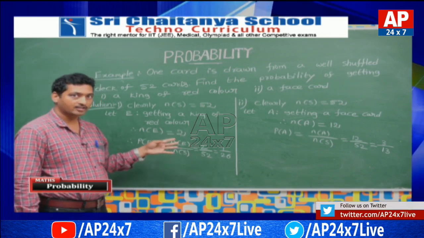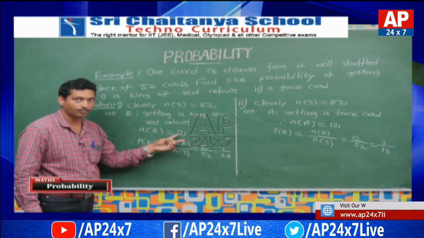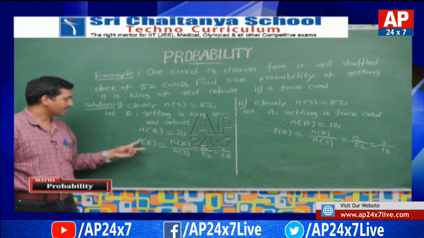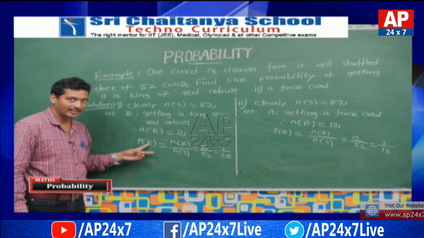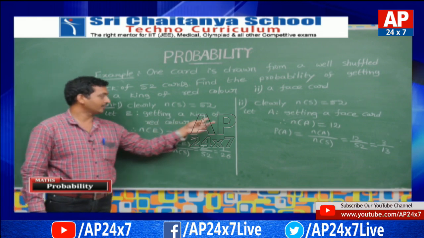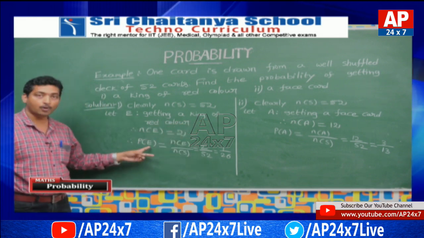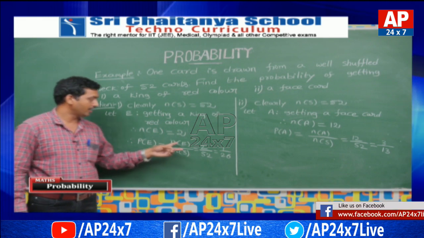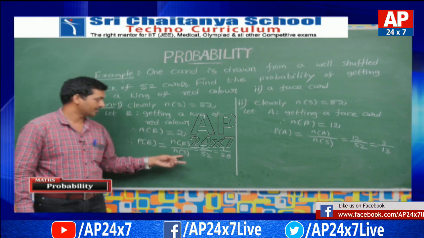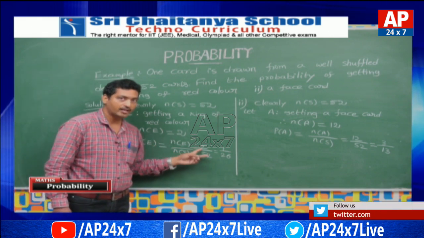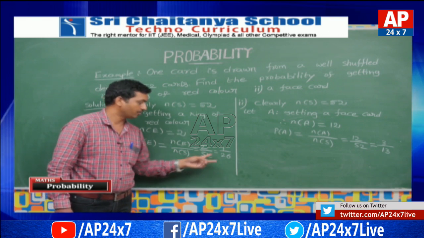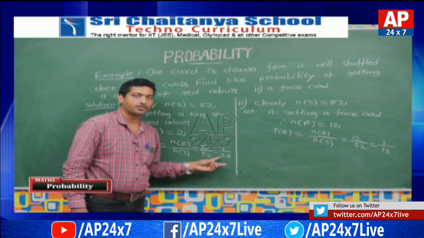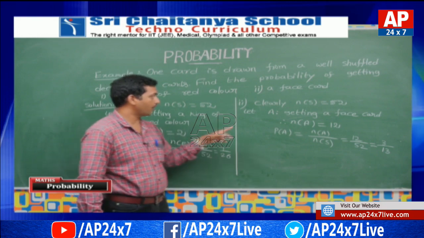Therefore the favorable cases to the event E is 2. What is the probability of E? E means getting a king of red color. Probability of E is equal to N of E by N of S. N of E is equal to 2, N of S is equal to 52, which is equal to 1 by 26.